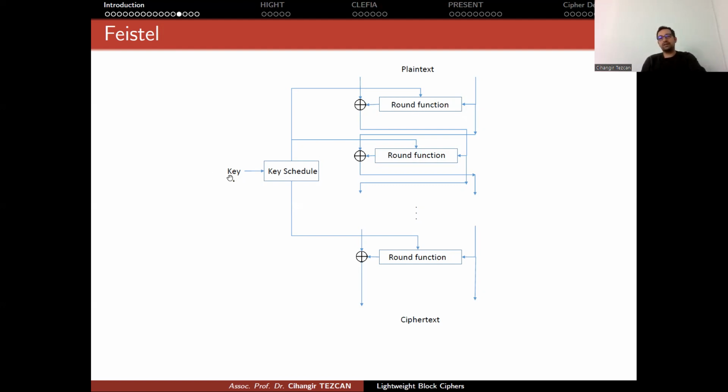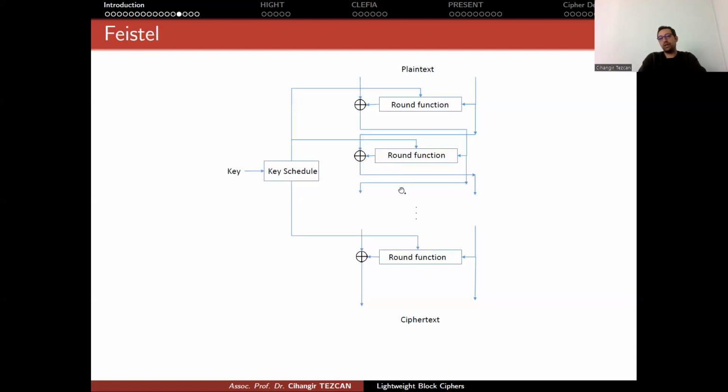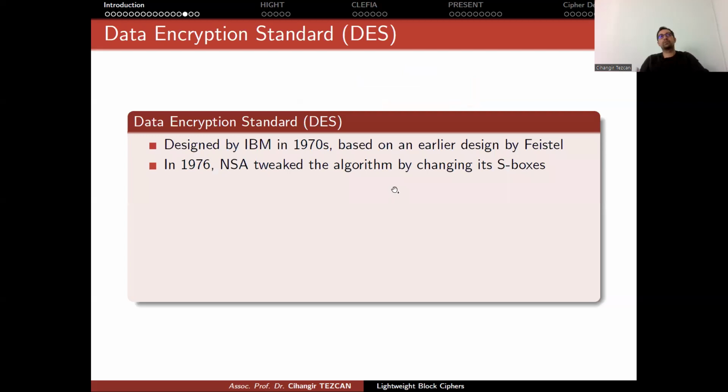Again, instead of using the secret key directly here, generally what we do is to put it into a key schedule algorithm, which provides round keys for every round. Okay. So this is how a Feistel cipher works. I will briefly give an example, DES, which is the most famous Feistel cipher, but it is also one of the most known algorithms. After this, then we can move on to lightweight designs and look in detail.